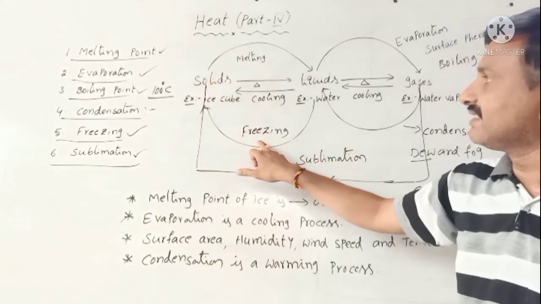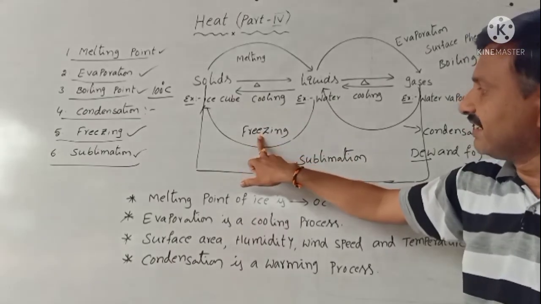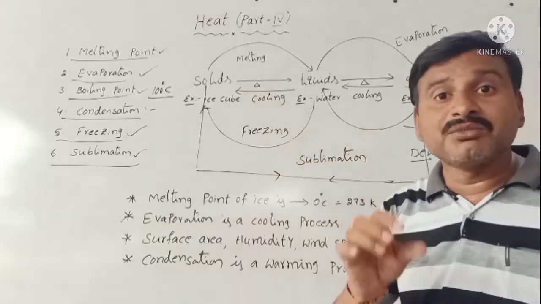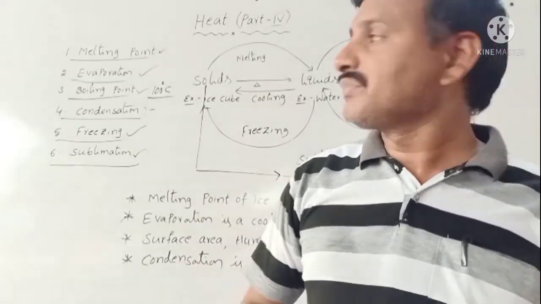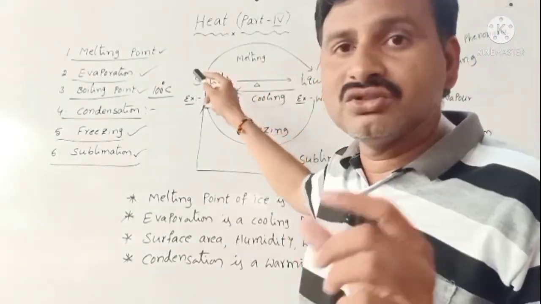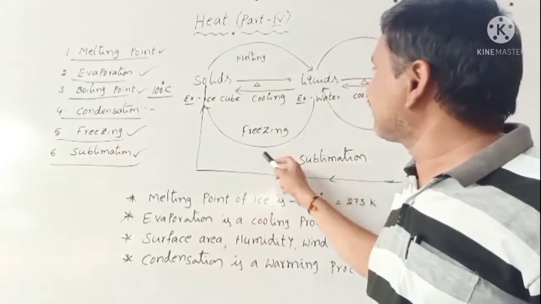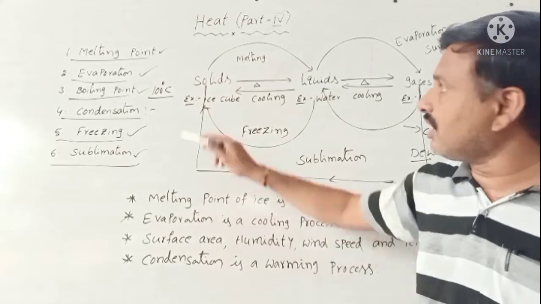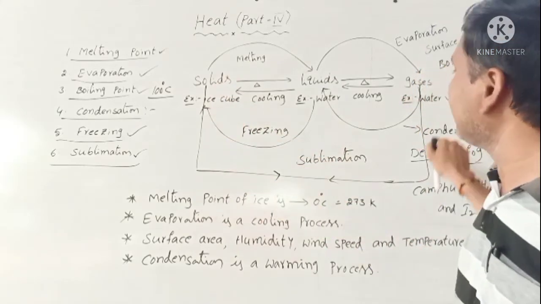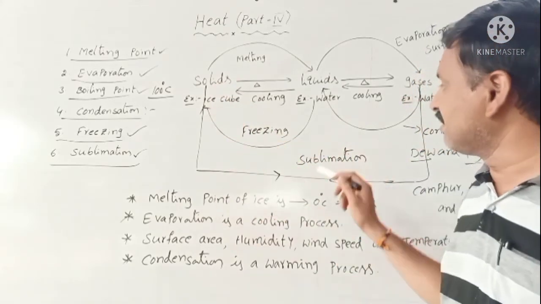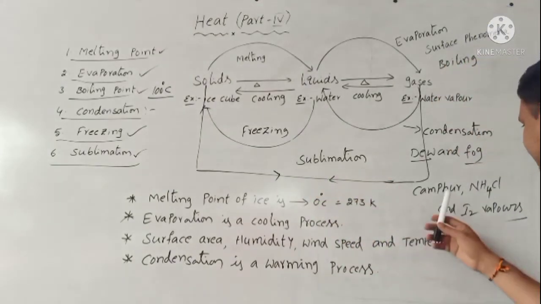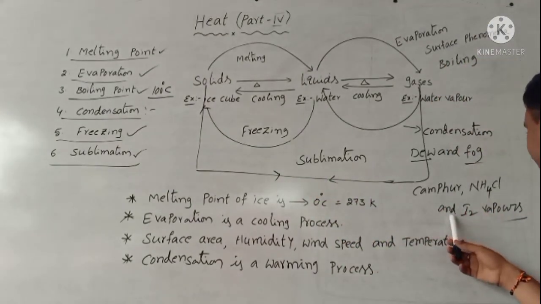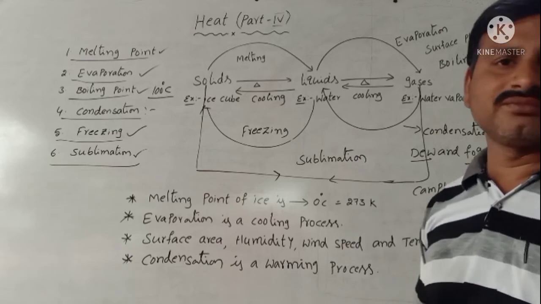After that, liquid changes to solid. It is called freezing. It is the freezing point. Here it loses some energy. After that, sublimation. If a substance changes directly from solid to gas and vice versa, it is called sublimation. Examples of sublimation are camphor, ammonium chloride and iodine vapors.